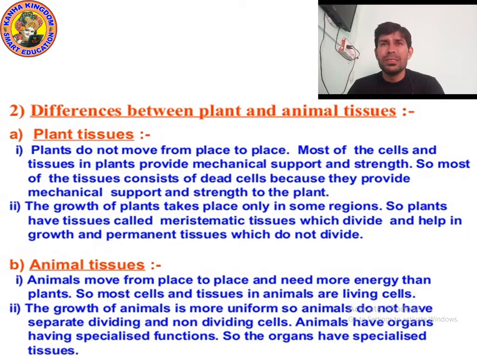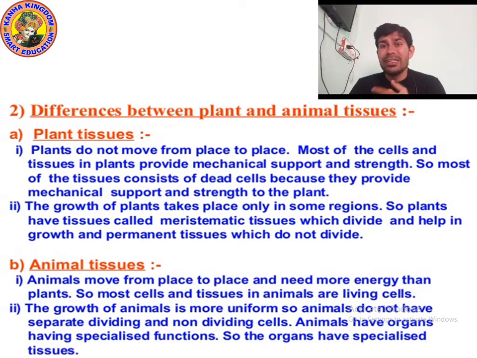Most of the tissue consists of dead cells because they provide mechanical support and strength to the plant. Yes, remember kids, most of the tissue of a plant is made of dead cells. There are many living cells also, like phloem. Phloem is a living cell, but many tissues are actually dead cells, and they provide support and strength.